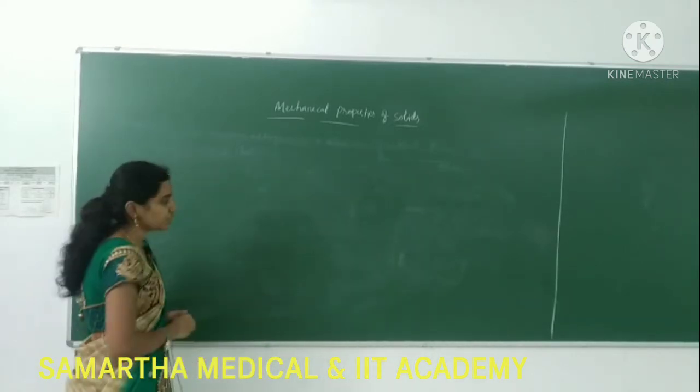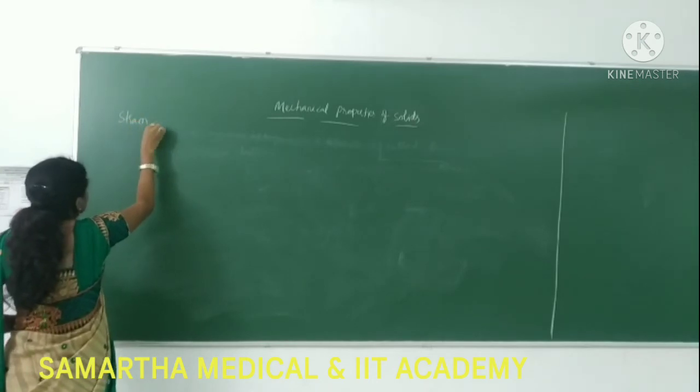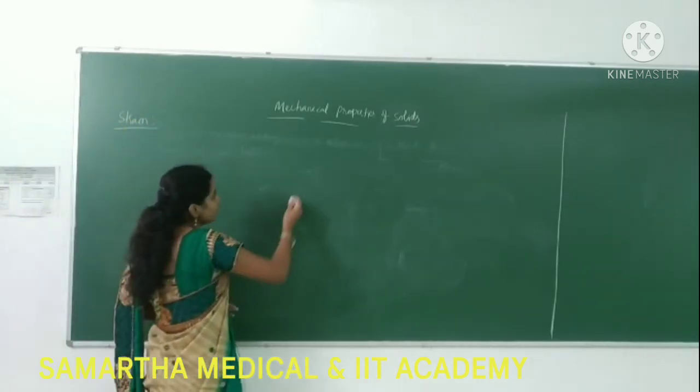Next topic is strain. See what strain means.